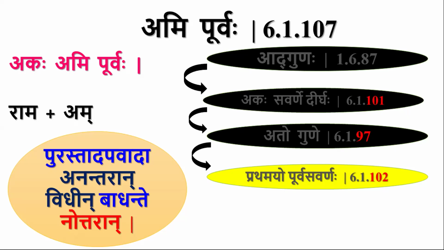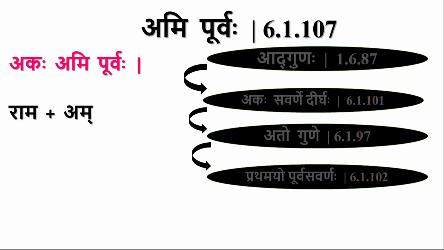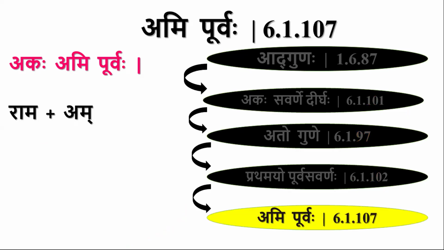So Pratamayo Purva Savarnaha is applicable here, but again this will be blocked by Ami Purvaha, because there is Ami in this sutra. If you apply Pratamayo Purva Savarnaha everywhere instead of Ami Purvaha, you will not find any scope for Ami Purvaha. So this is an apavada sutra for Pratamayo Purva Savarnaha. So it blocks Pratamayo Purva Savarnaha and it gets applied.